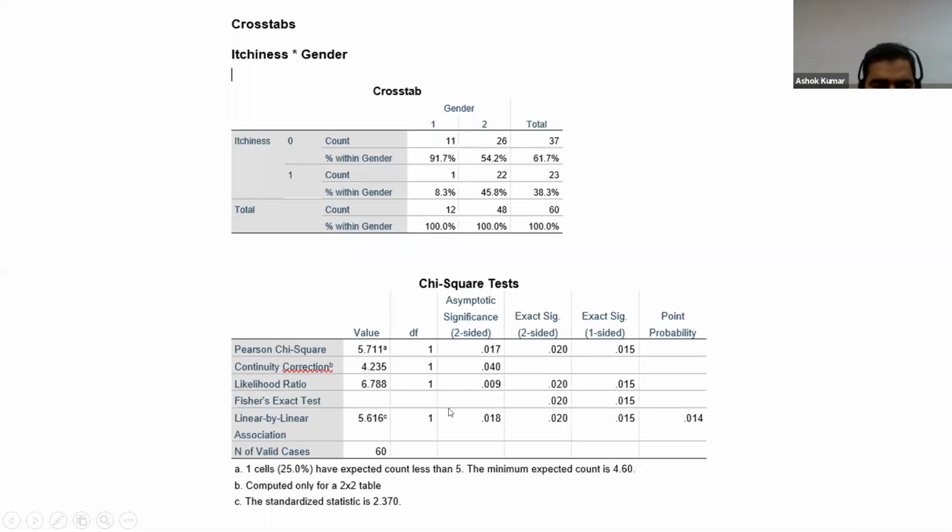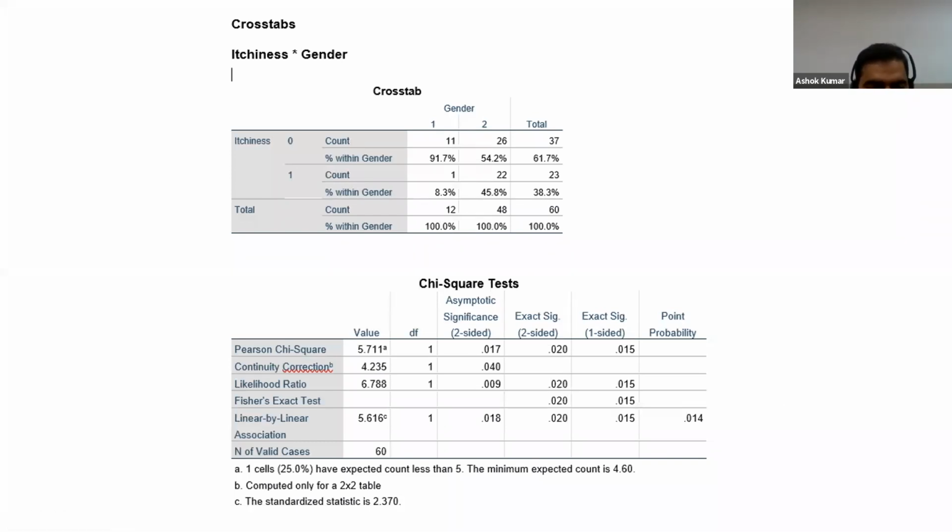Then you have to see this first chi-square test table. You have to see this here, A, below this table. One cell, 25%, have expected count less than 5. The minimum expected count is 4.60. We will discuss this. What is it? So please remember this. It is very important.